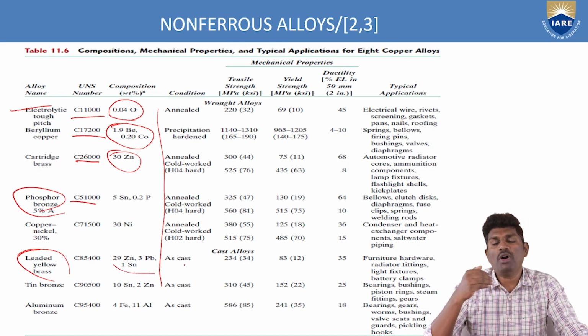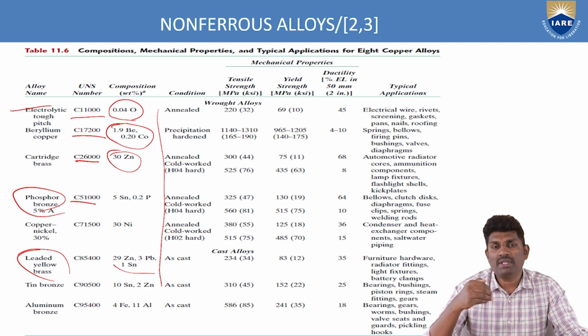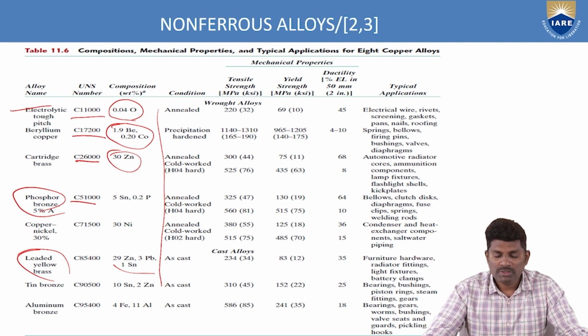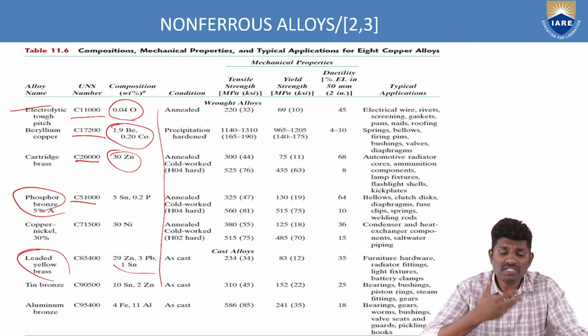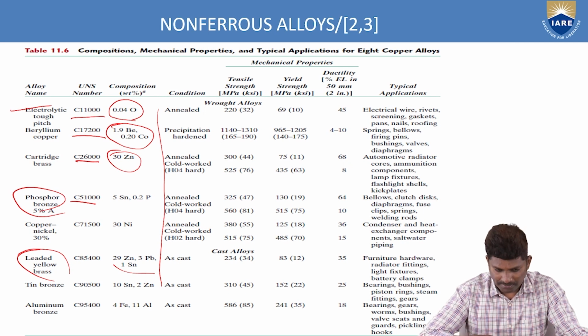So like that, depending upon the composition rate, we are getting the classifications of the material. So based upon the classifications, we are getting the mechanical properties. Again, from the mechanical properties, we are giving the application. So this is how you will use that non-ferrous material like copper for the application, based upon the typical conditions of the type of heat treatment process or cold working process we are doing to add some alloys to the base material, that is the copper.